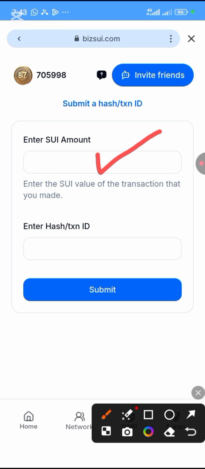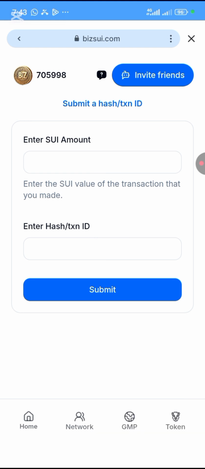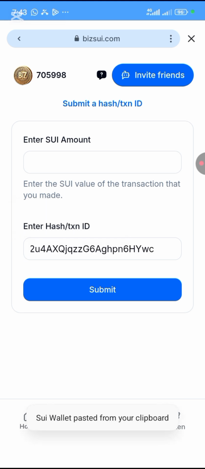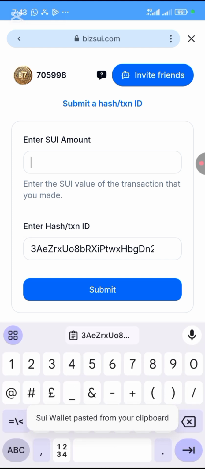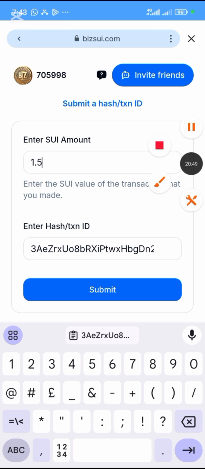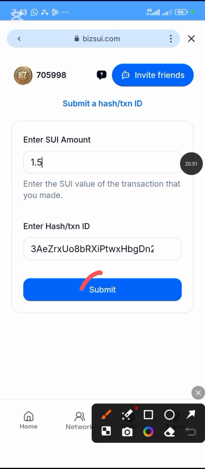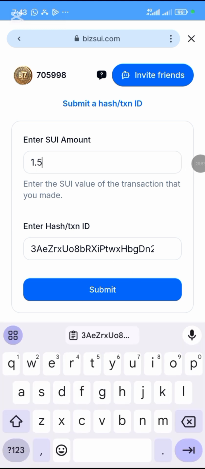They said enter hash or transaction ID. The transaction ID that you copied from Explorer, you paste it in the second column. Then here you type the amount of SU that you deposited. But this one, I've already redeemed mine. So you click on submit.